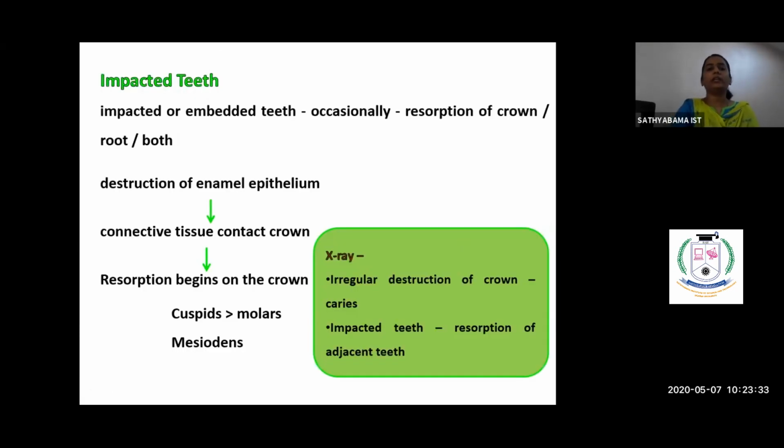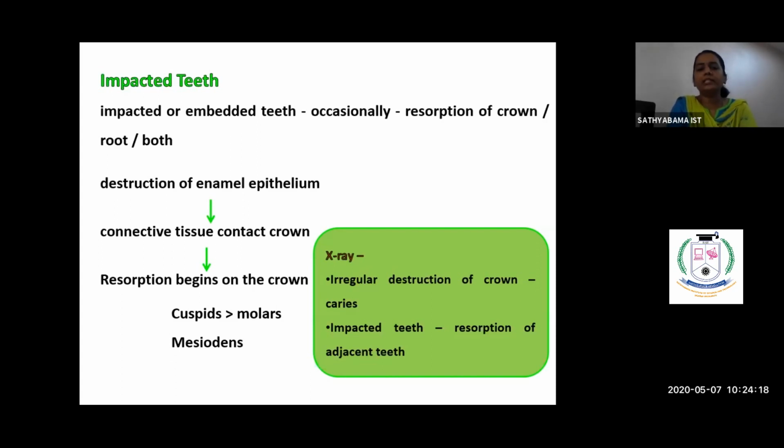There is another condition where impacted teeth will cause resorption. How does an impacted tooth, which is protected very well within the dental follicle, cause resorption? Let's see how it happens. This dental follicle, which contains the reduced enamel epithelium, the dental sac, is getting disrupted due to a sort of infection or pressure. When there is destruction of the reduced enamel epithelium, the connective tissue tries to contact the crown of the tooth. When the crown of the tooth contacts the connective tissue, it will result in resorption of the crown.